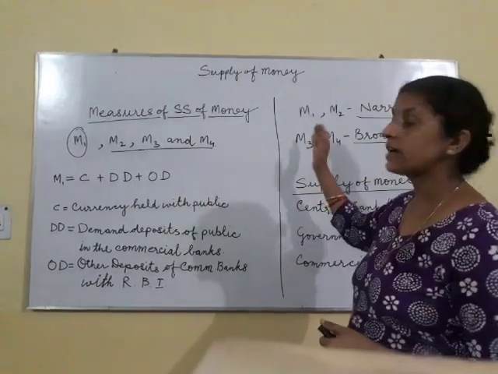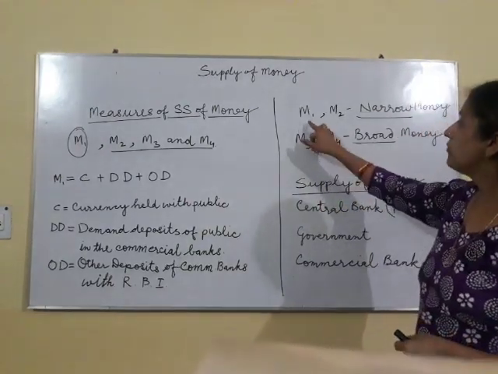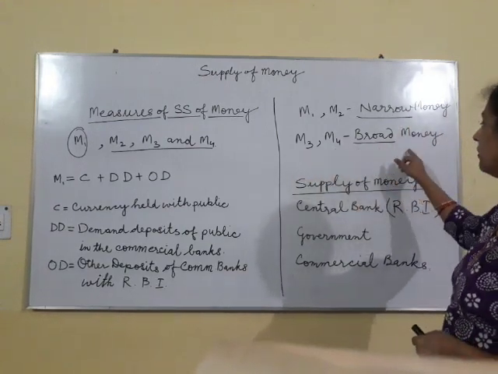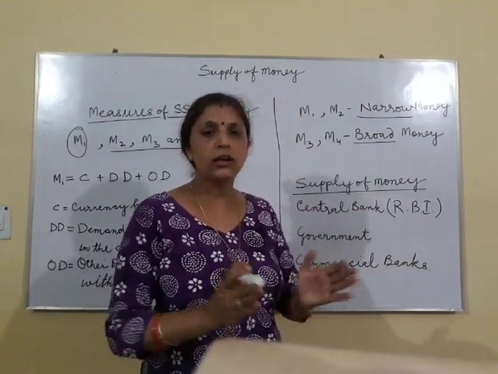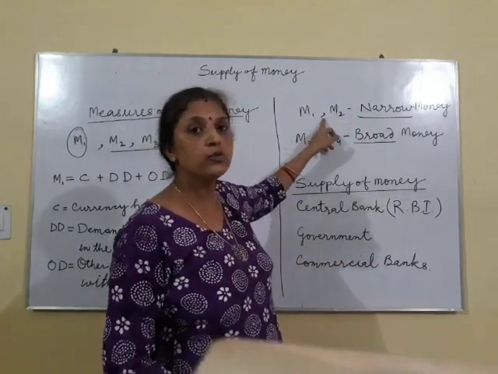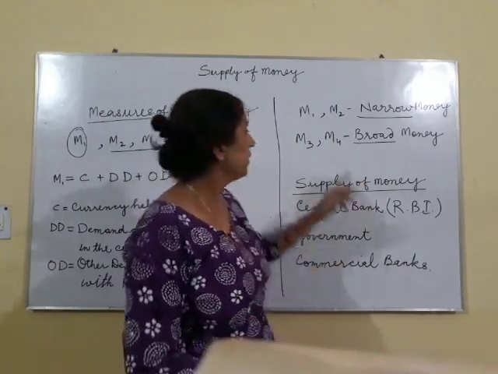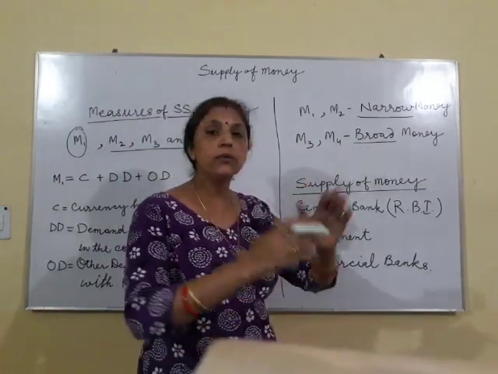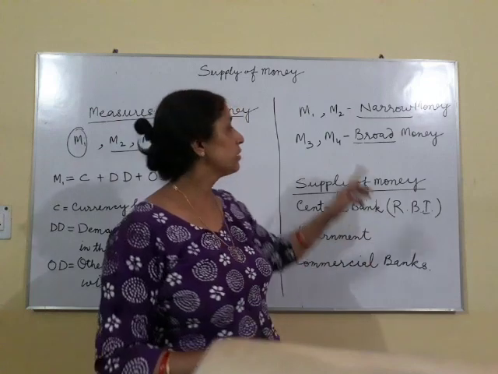Now children, let us go to the next thing, that is the concept of M1 and M2, M3, M4. What does it mean? M1 and M2 are termed as narrow money, while M3 and M4 are termed as broad money. Now children, what is the difference between narrow and broad money? The word narrow means smaller, less or with less space. So the concepts of M1 and M2 indicate a lesser amount of money at a point of time, and M3 and M4 indicate a broad concept, which means there will be more types of currencies or more types of deposits and many more things included in this.